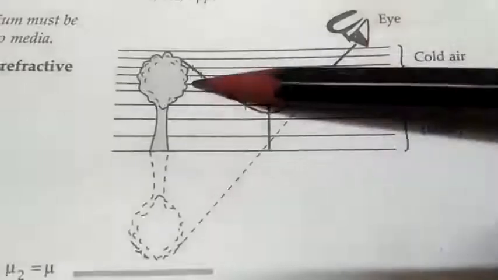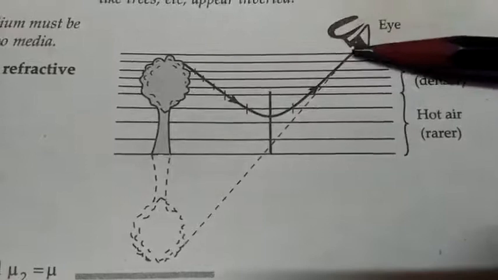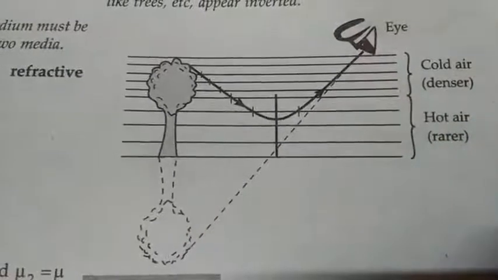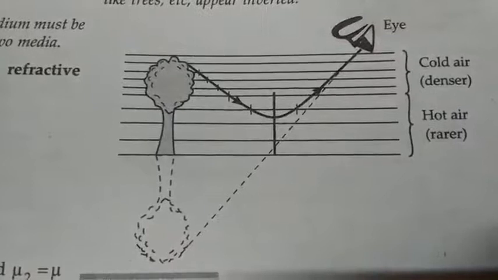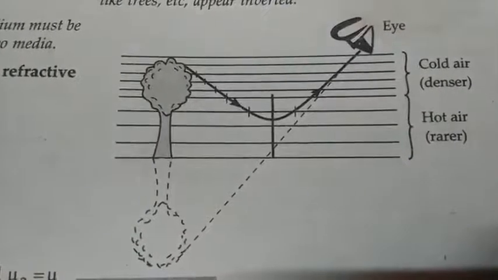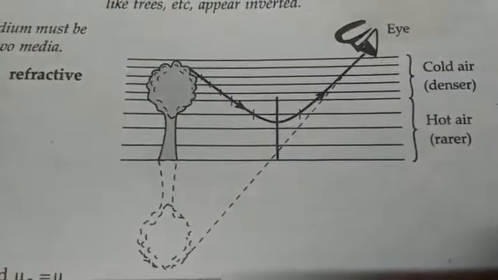And when they come back, they reach our eyes and we feel that their inverted images are formed here. And like this we can see the inverted images of the objects around us because of total internal reflection, not because any water is present there.